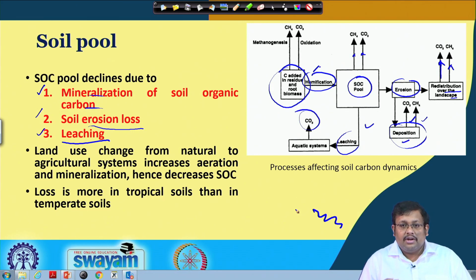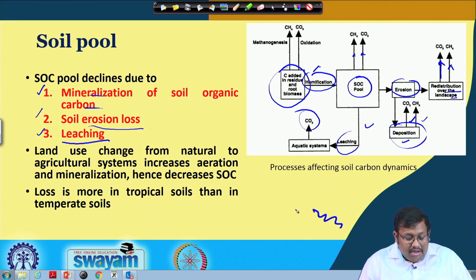As a result, there will be continuous decline of the organic carbon pool in the soil, and so obviously the soil which is no-tilled will contain more organic carbon than that of the soil which has been cultivated for a